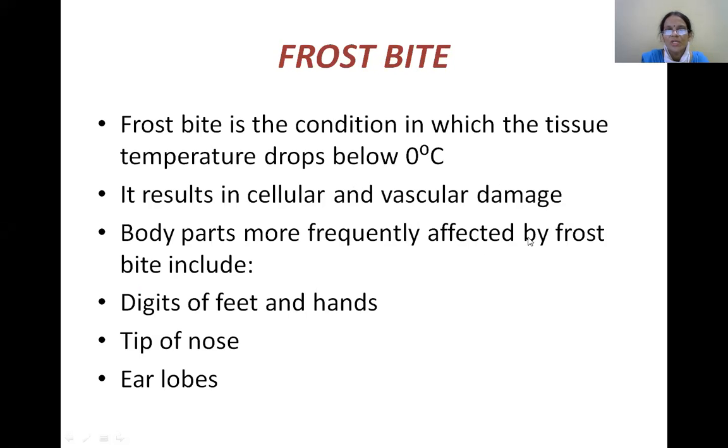Body parts more frequently affected by frostbite include digits of feet and hands, tip of the nose, and the ear lobes. These are the most important parts affected by frostbite.